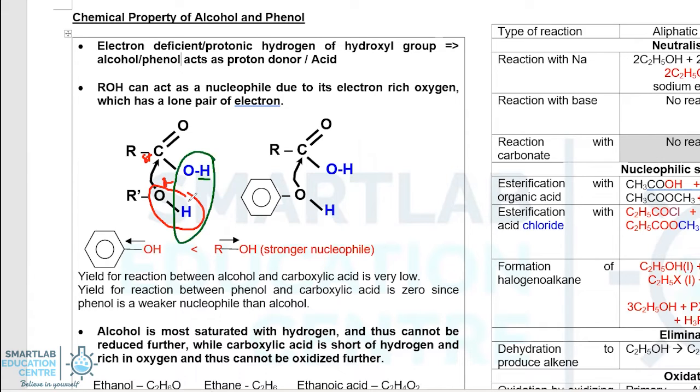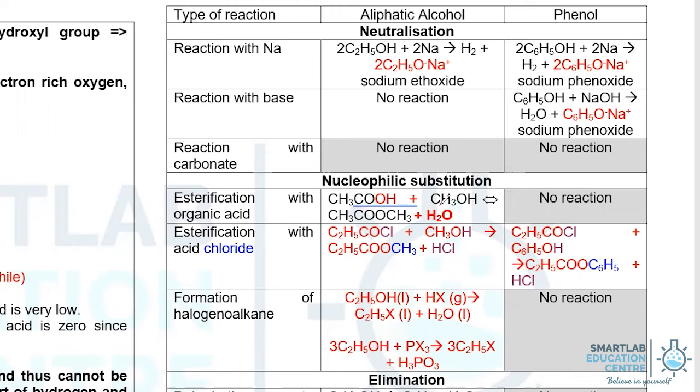Hence, in the reaction of alcohol and carboxylic acid to produce ester, it is not a neutralization, it is a nucleophilic substitution. Do note that the reaction between alcohol, regardless of whether it's 1 degree, 2 degree, or 3 degree, with carboxylic acid is reversible. And the yield of the ester that is produced is poor, typically in the region of 4 to 5%.